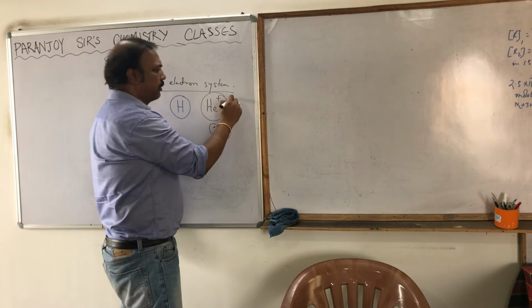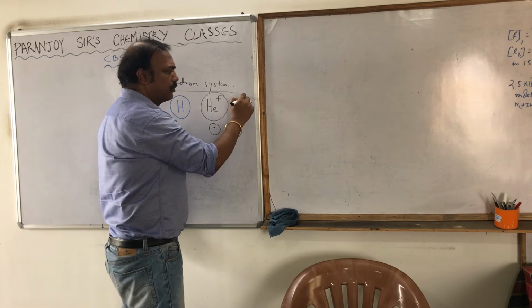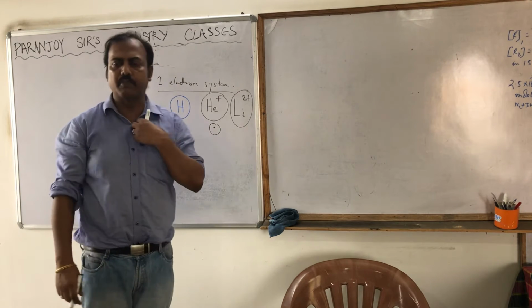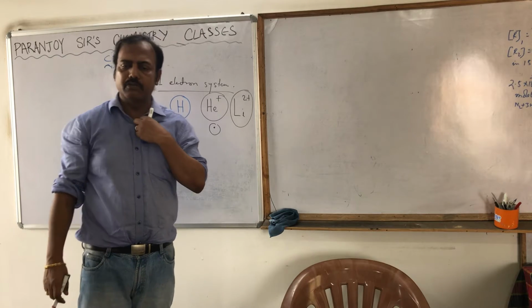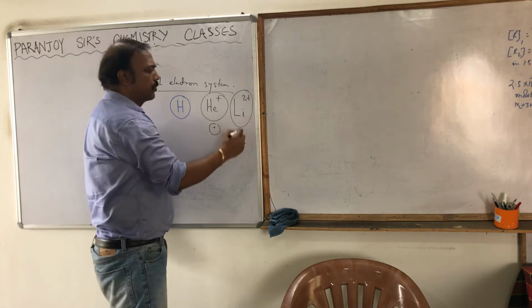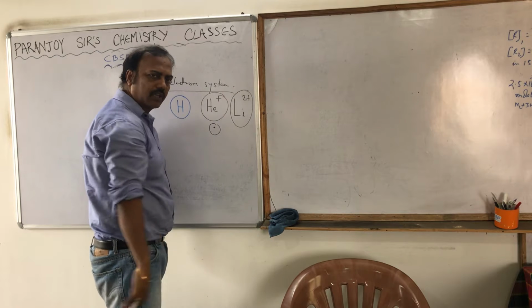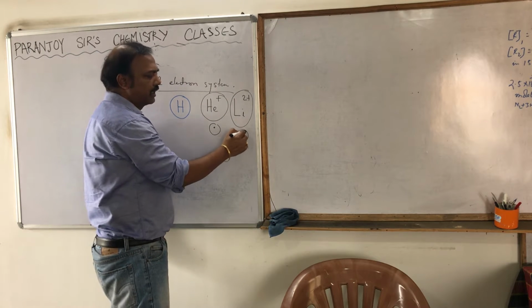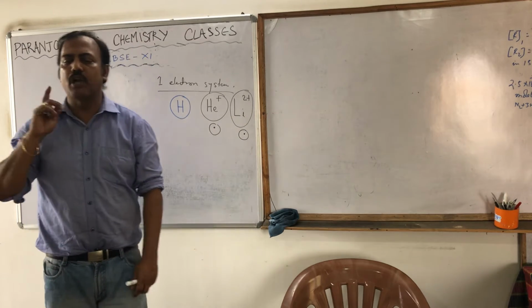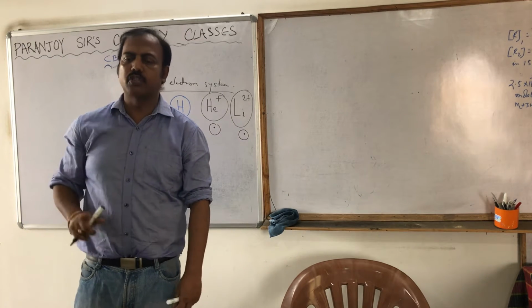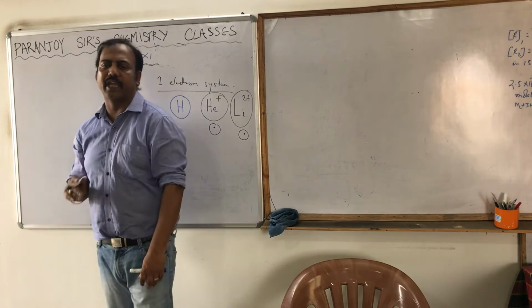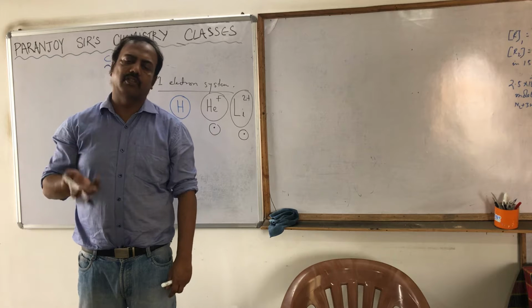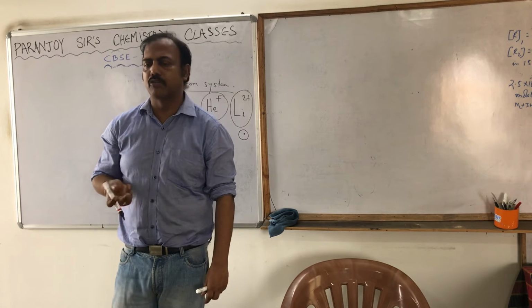Okay, it can explain the structure of Li2 plus. What is Li2 plus? Lithium has got 3 electrons in the neutral condition. If it becomes 2 plus, 2 electrons are going away. Out of 3, 2 are going away, so only 1 electron is remaining. That means for the species where only one electron is present, Bohr's postulate can explain that structure. But obviously we know there is only one atom like that, and that atom is hydrogen.